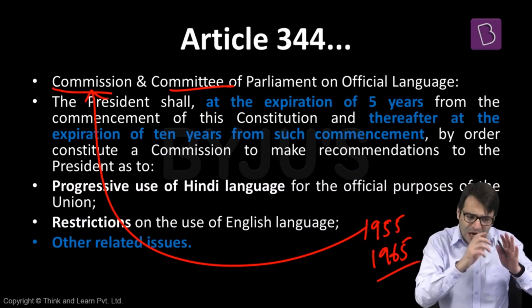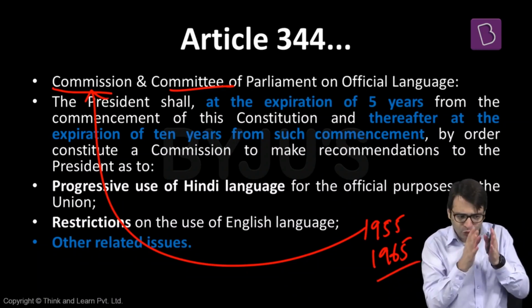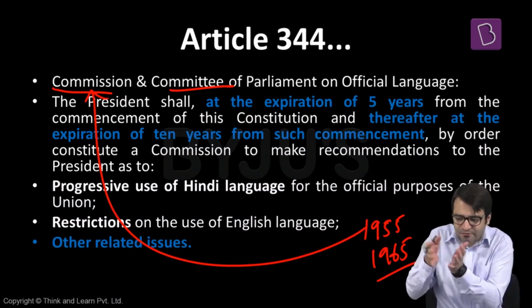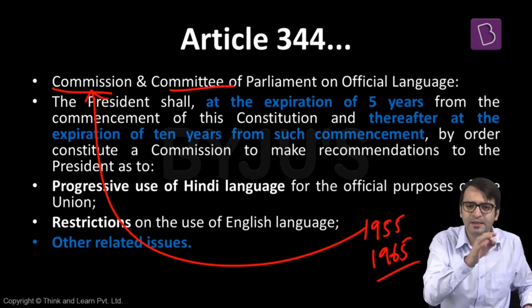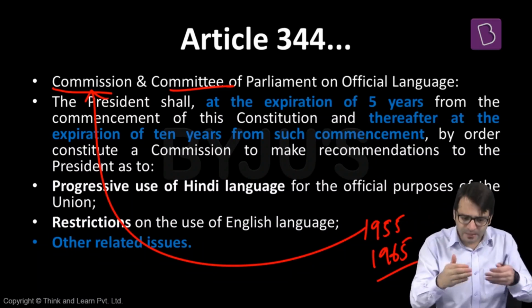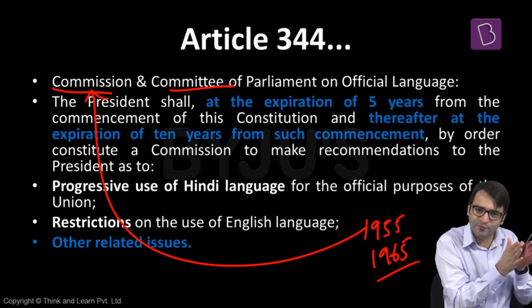The role of the commission should be to recommend how we can progressively use Hindi as the official language of this country. The role of the commission should be, please suggest how we can restrict the use of the English language and other related issues to this language. That means the Constitution says the official language of the union shall be Hindi in Devanagari script, right? But for 15 years, English will continue. But within this 15-year period, there should be a role for the commission and a committee.